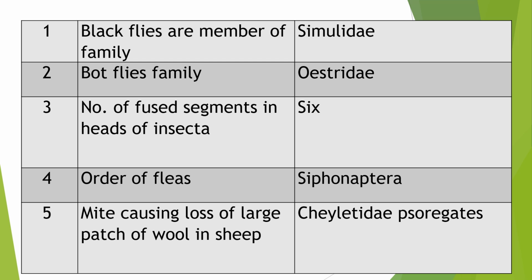Question 4. Order of fleas? Siphonoptera. Question 5. Mite causing loss of a large patch of wool in sheep. This is a commonly asked question, and an important question from the clinical point of view in medicine also. Answer: Chorioptes, Psoroptes ovis.